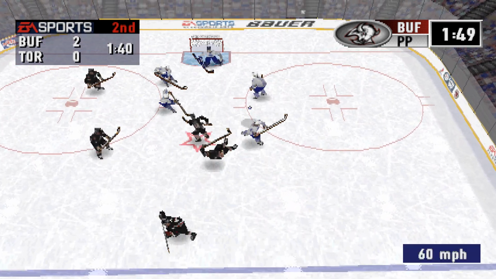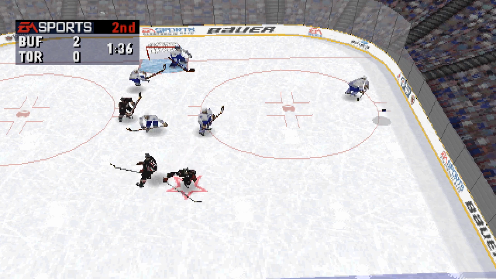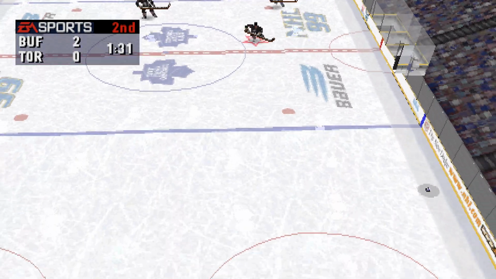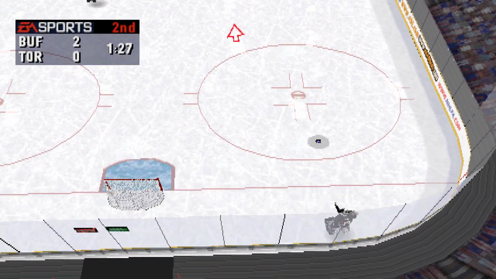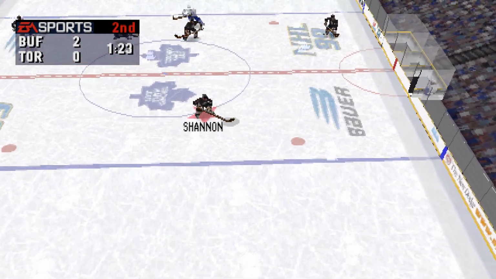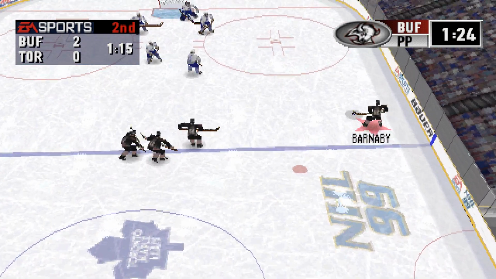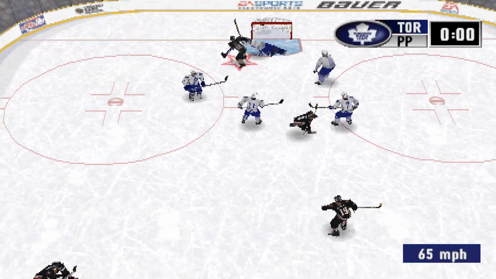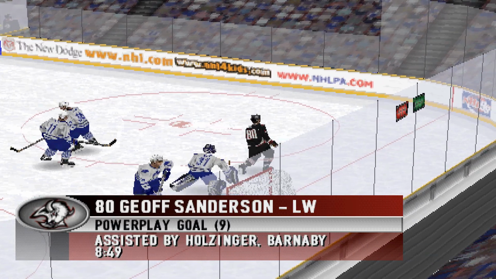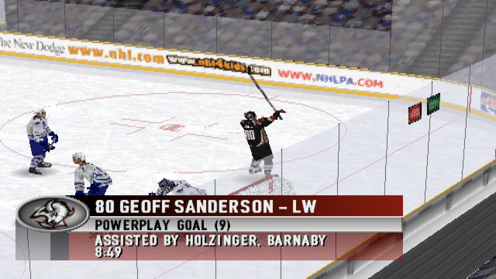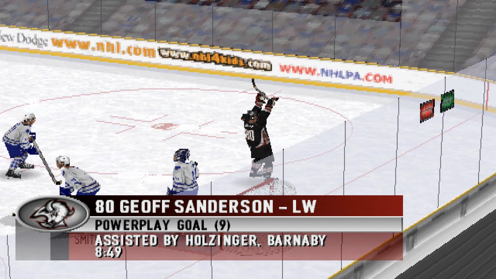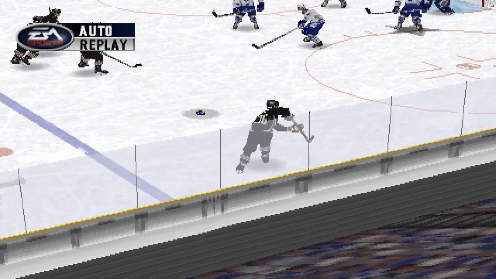Toronto will work hard to give the goalie a good look at the shot here by keeping the front of the net clear. Buffalo still leads by 2 goals. Shannon passes ahead. Short pass to Barnaby. To Holzinger. Sanderson scores on the power play. Markov steps back on the ice as the power play unit celebrates that goal.